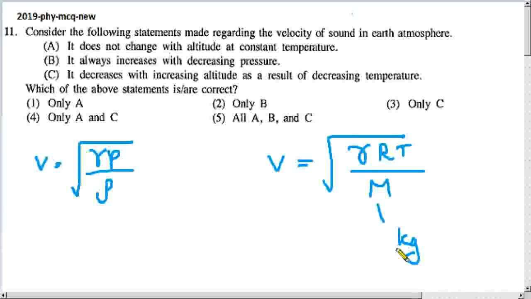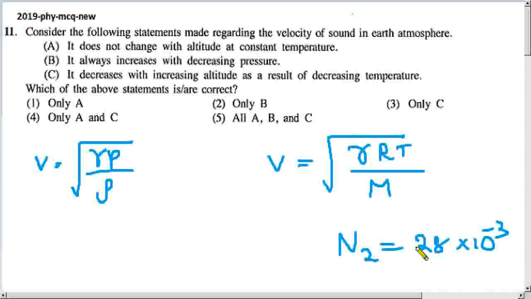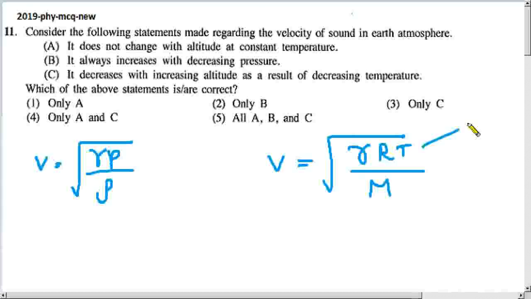In kilogram, remember, like you do in chemistry, you can't write 28 for nitrogen. Here you have to multiply it by 10 power minus 3 to convert into kilogram, because this is physics. T is the absolute temperature, R is the molar gas constant, and gamma is, as earlier, Cp divided by Cv, the ratio of molar heat capacities.